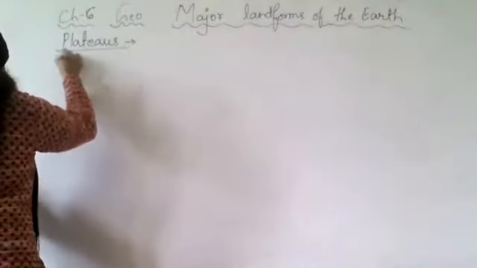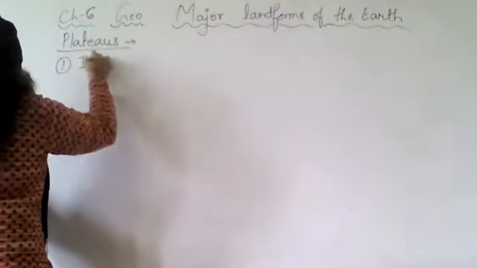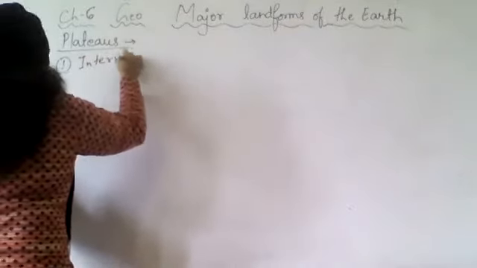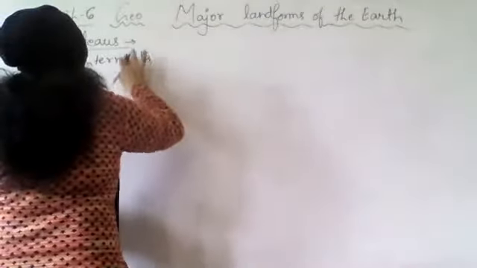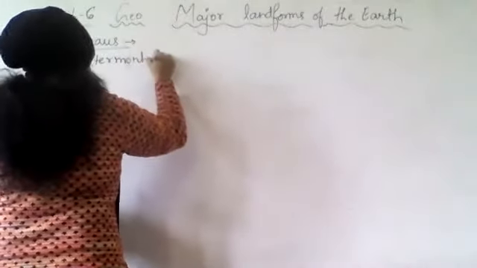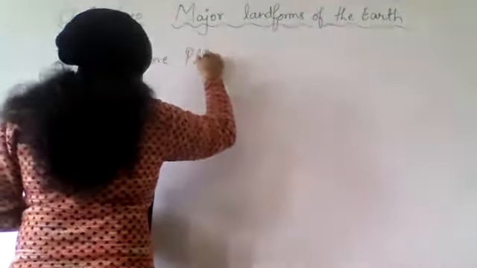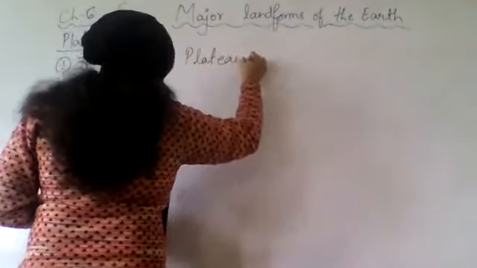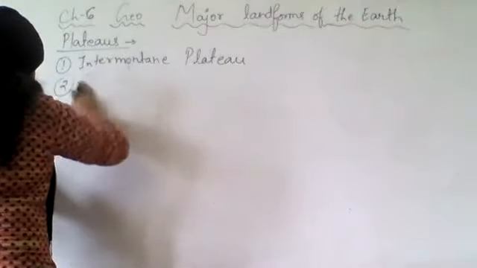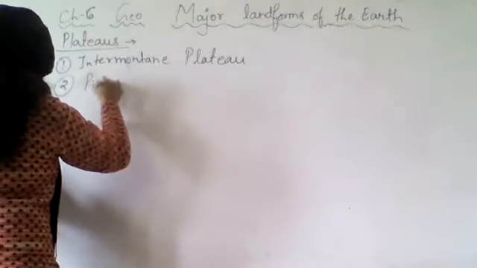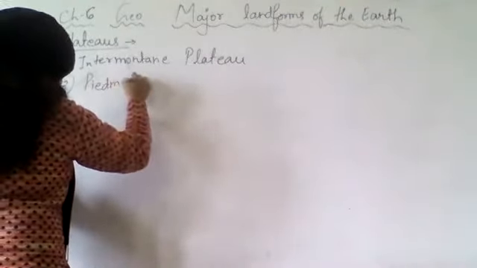First is the intermountain plateau. Then you have the Piedmont plateau.